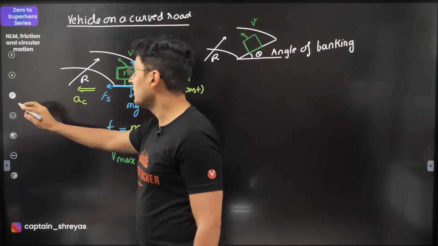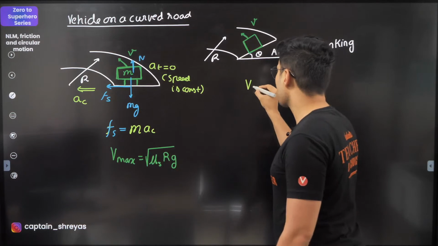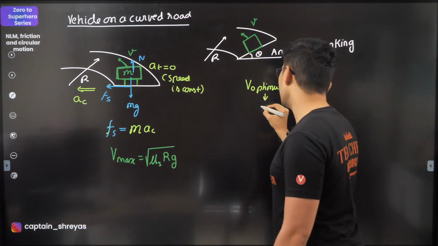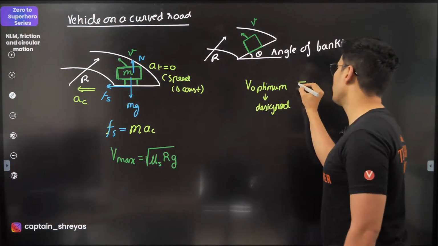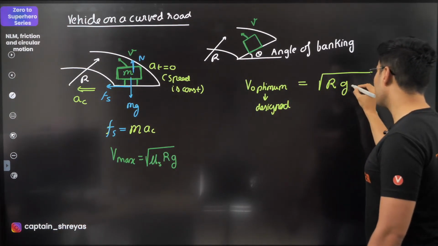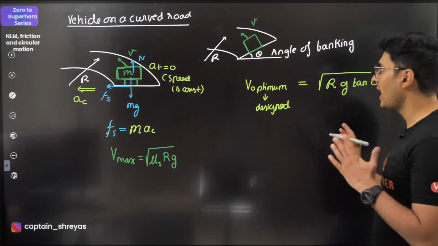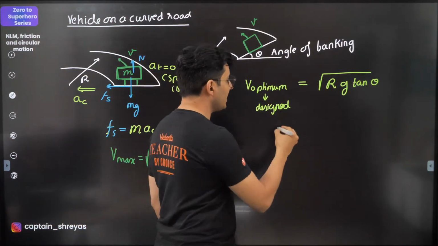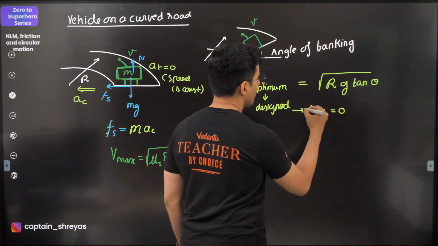Here you get again two kinds of speeds which you should know. One is optimum speed, for which it has been basically designed for, and in these kind of questions, the optimum speed is nothing but root of Rg tan theta, where theta is the angle of banking. If you go at this speed for which it has been designed, you will see that the frictional force acting will be 0. Very important.